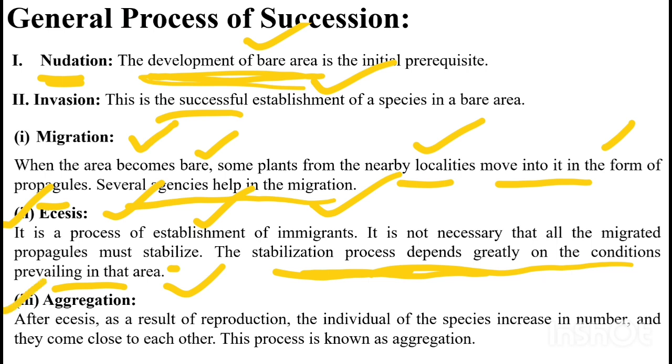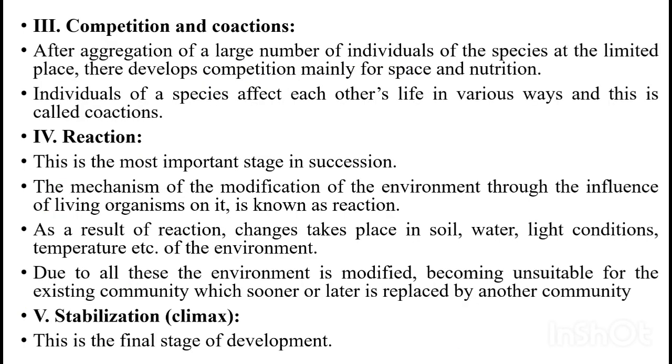After ekesis, as a result of reproduction, individuals of a species increase in number and come close to each other. This process is known as aggregation. Then competition. After aggregation, a large number of individuals of species in limited space develop competition, mainly for space and nutrition.